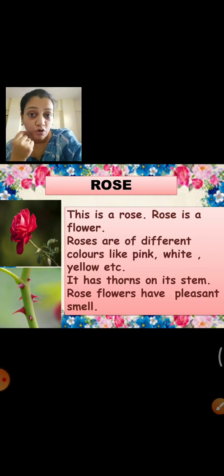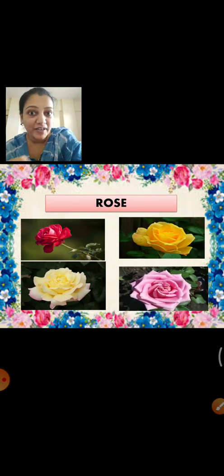So we should always take care before touching the flower rose. Next. See, I told you there are different colors of the rose. This is red, there is yellow, there is a white and there is a pink. Yes, there are different color roses.